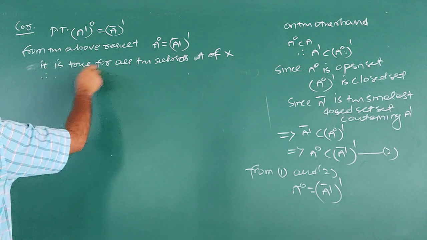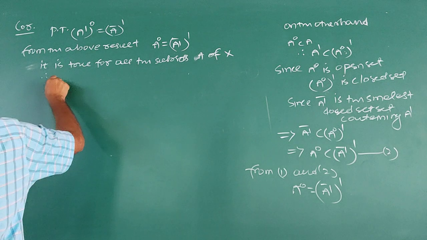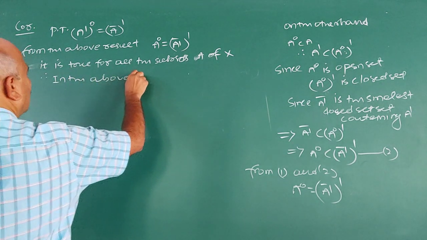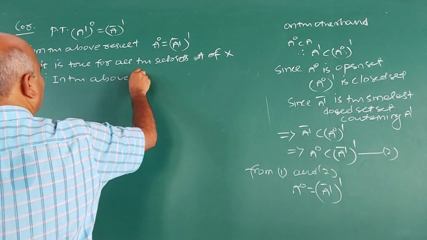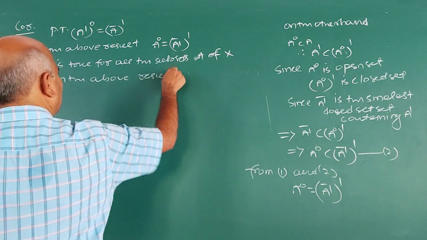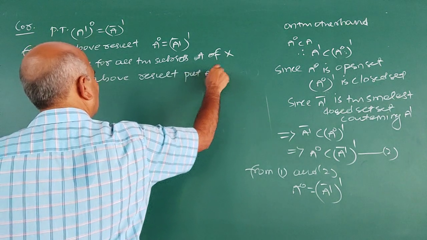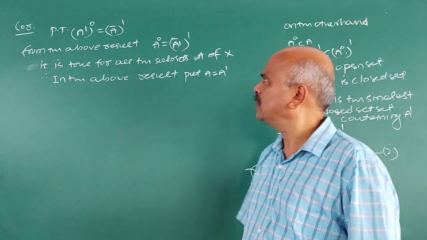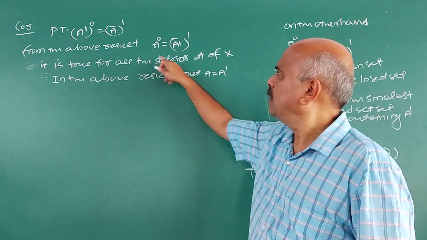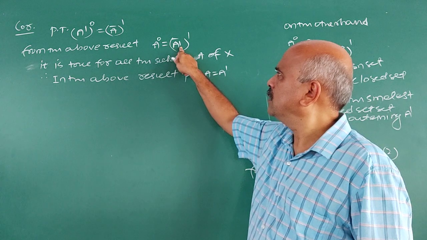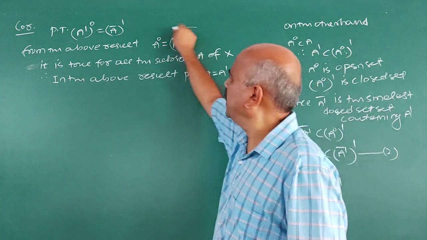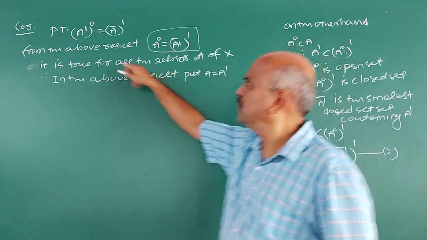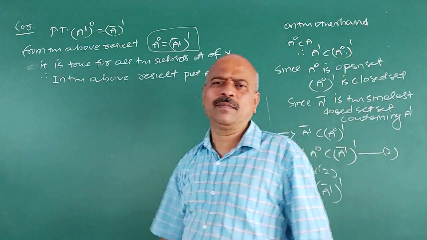Therefore, A dash is also a subset of X. In the above result, substitute A is equal to A dash. Then you will get this one. Is this correct? Substituting A is equal to A dash, here we get this result.